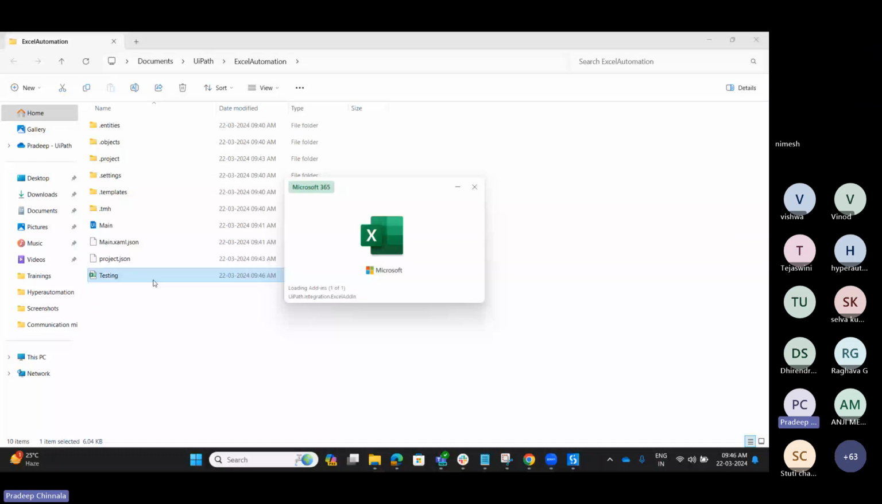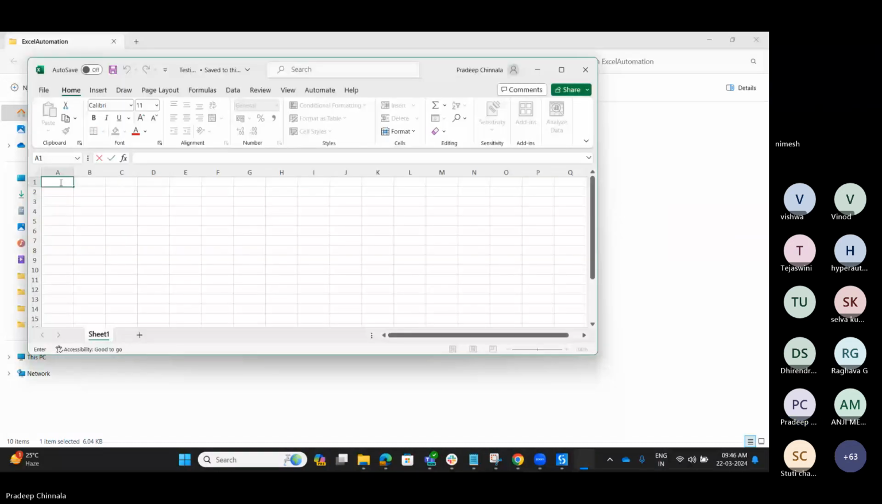I created one Excel file. I am creating an age column. ABC 34, XZ 38. So something I made up. These are the details we have. Now I am closing this particular Excel file.